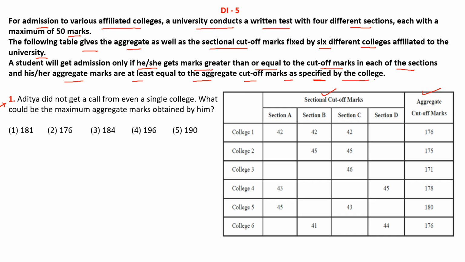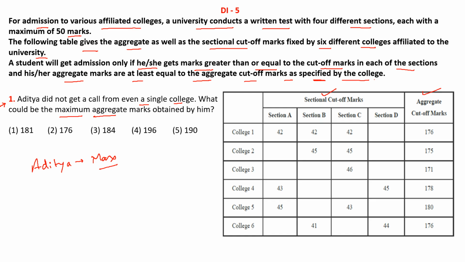In the first question, it is saying Aditya did not get a call from even a single college. What could be the maximum aggregate marks obtained by him? So in this particular question, we have to maximize the score of Aditya, and even after maximizing the score, he should not get a call from even a single college. So let us now look at the table carefully.